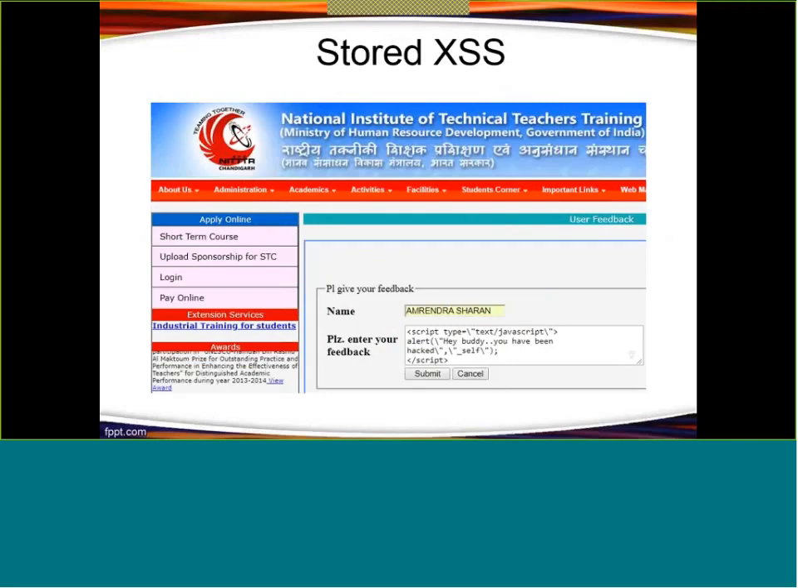In stored XSS, it is very dangerous, because in this attack the hacker will have access to your database and he can alter your database.